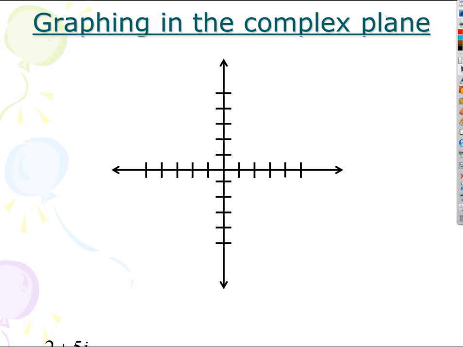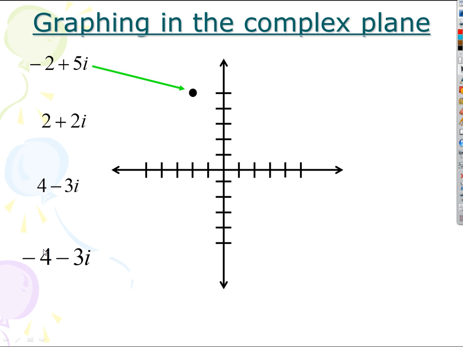So whatever the number is that's being multiplied by i, that's where it's going to get plotted on the vertical axis. And so the coordinates of this first one are just going to be x equals -2, because that's the horizontal axis, and y equals +5. Does that make sense? Okay, so that's how we plot that in the complex plane.